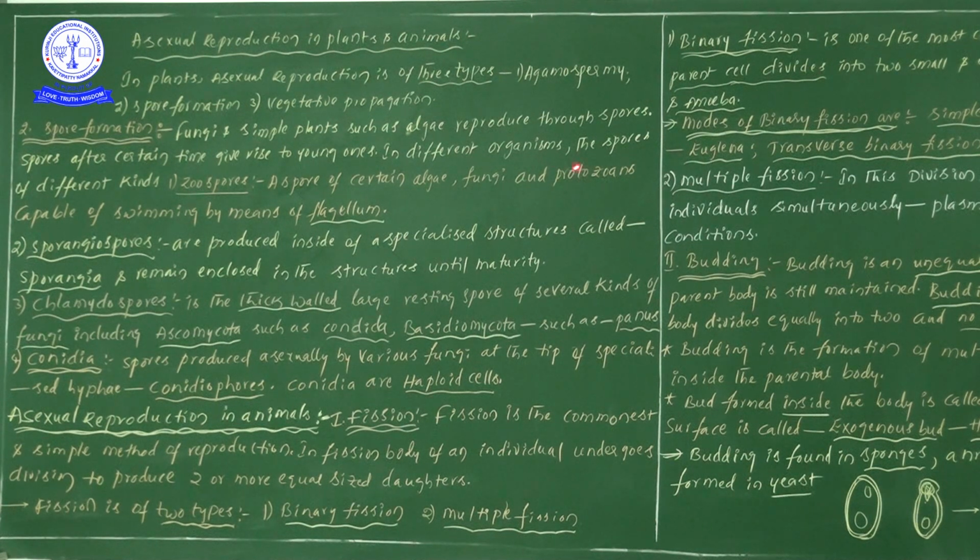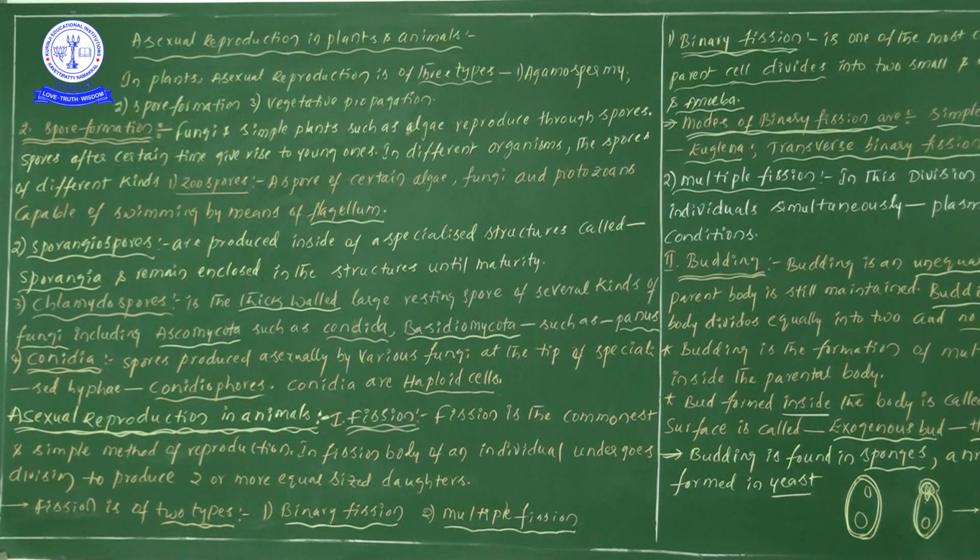Next one, in different organisms the spores are of different kinds. Morphologically, spores will be very different in different organisms. That means in all organisms the spore structure is not similar, it is dissimilar. What kinds of spores are there in different types of organisms?